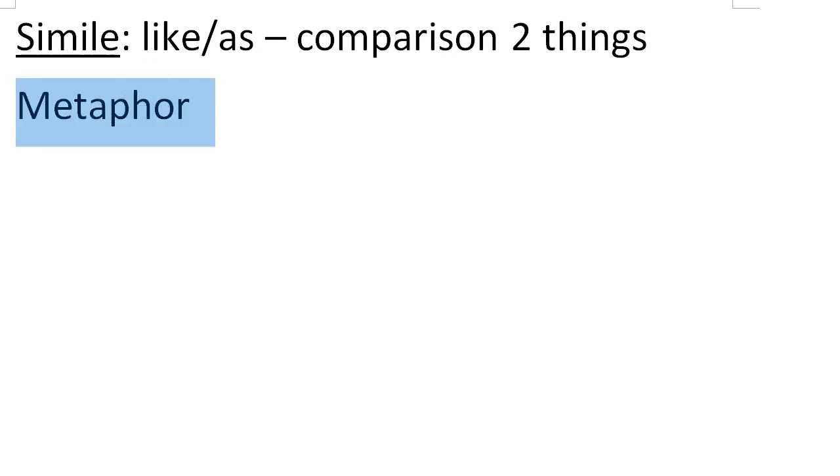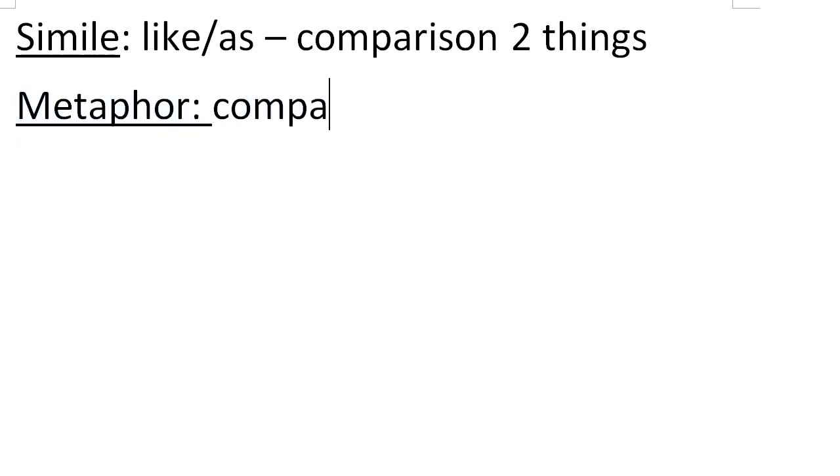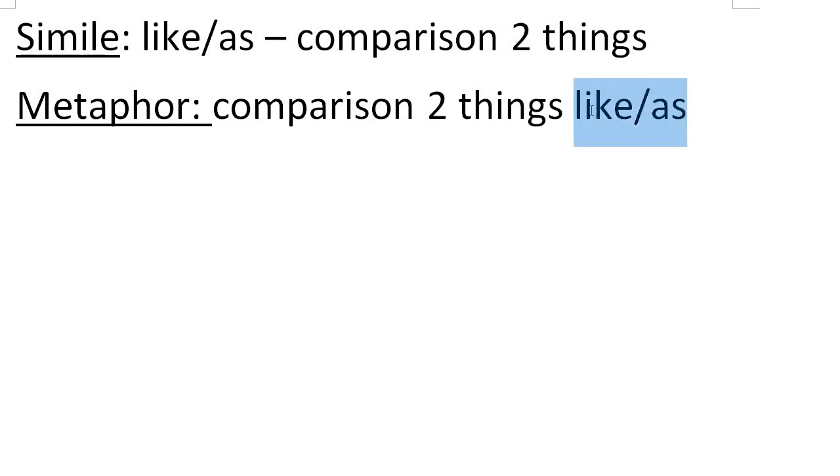Okay, right. And the metaphor is a comparison of 2 things, but you do not use like or as. You are literally saying that thing is that thing, which is untrue, but you're still comparing. If I say, oh, you are a chicken, right? If I say you are a chicken, I don't actually mean you're not human. I mean that you are scared like a chicken. Okay, right. Moving on to our next one.